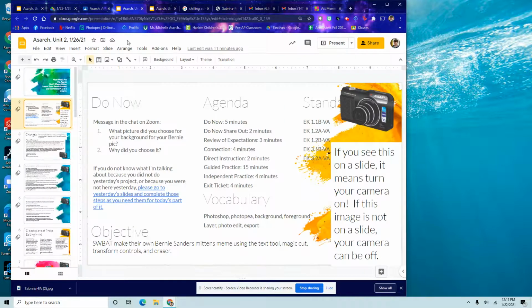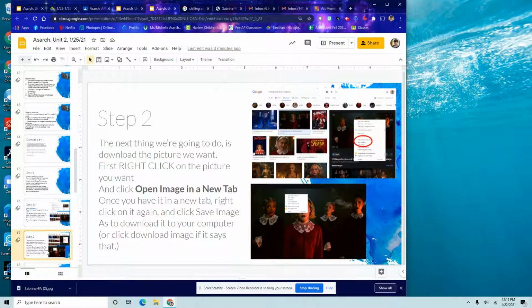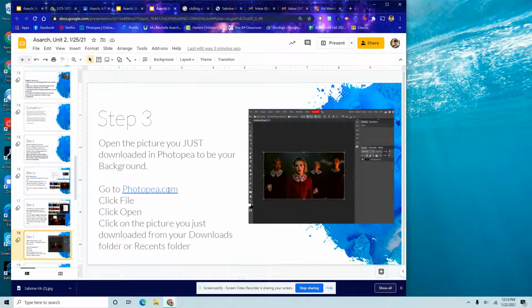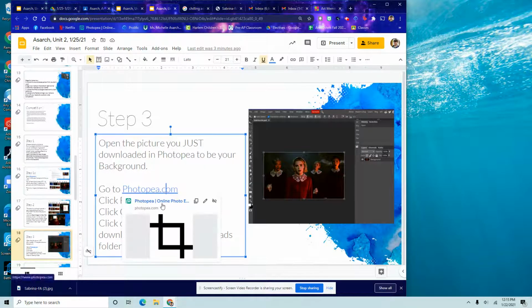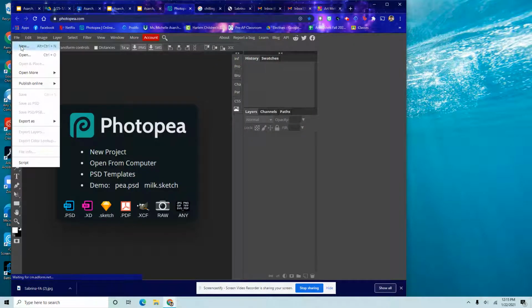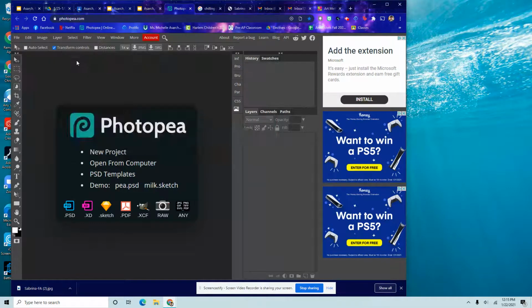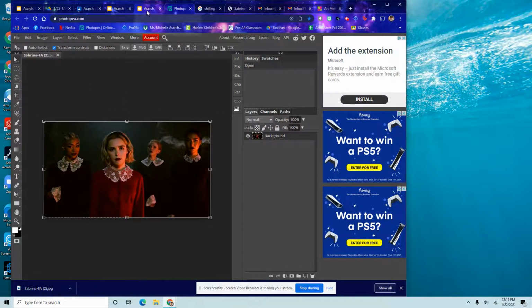So going back to the slides for the next step, I've already opened it in a new tab and I've downloaded it. So what I'm going to do is I'm going to open the picture that I just downloaded in Photopea. I clicked on the link from the slides, click File, and then click Open. And I'm clicking on the picture that I just downloaded.